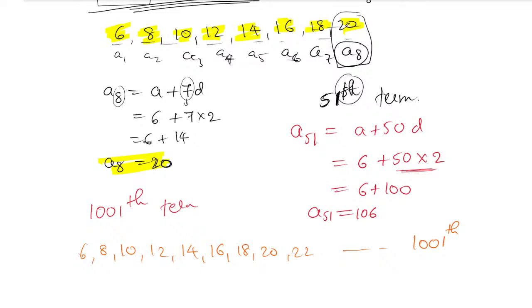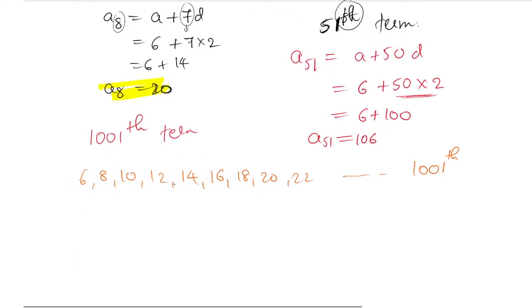It is possible. I am not saying it is impossible, but it will take time, you will get confused, and you can make many mistakes. So directly a1001 is equal to a plus 1000d. Yes, several students have already given the answer.